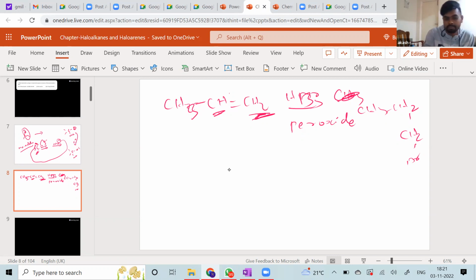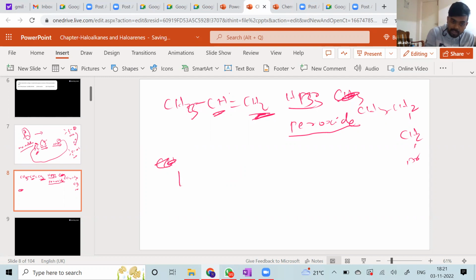We can spend some time on this. It's very interesting. This is what happens. First, what happens is your peroxide. Now this peroxide, for example, say I take hydrogen peroxide. Hydrogen peroxide formula is H2O2.